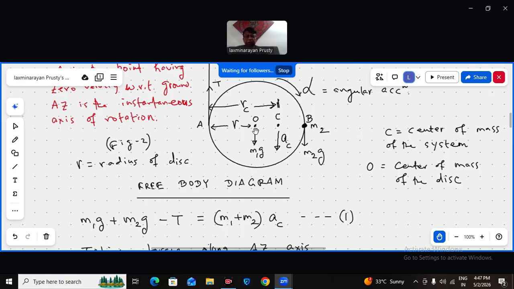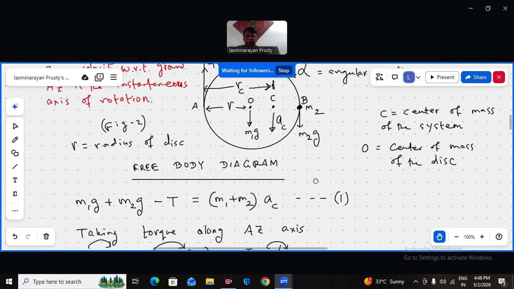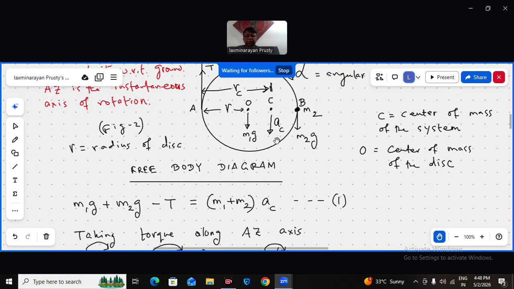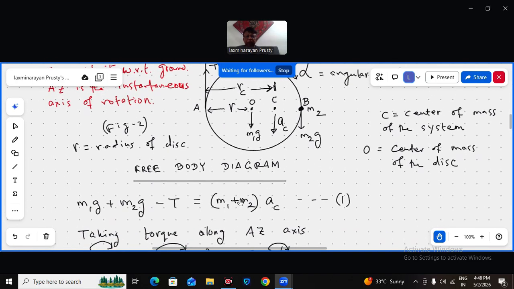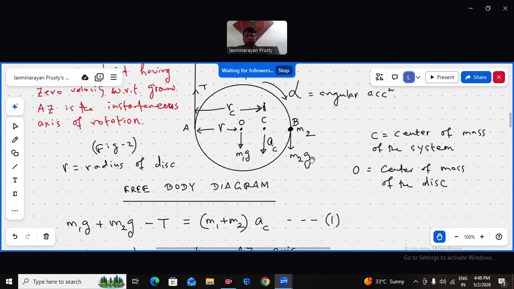It is M1G acting at O, M2G acting on the block M2 at point B, tension acting here upward. So from the laws of motion, what can I write? M1G plus M2G minus T, the net force in the downward direction, must be total mass M1 plus M2 into the acceleration of the center of mass, AC. Okay, equation 1.